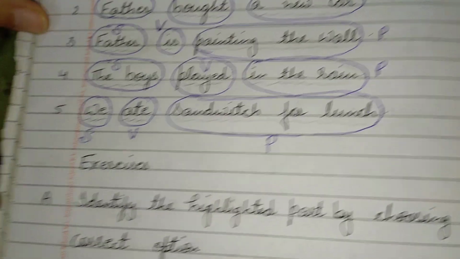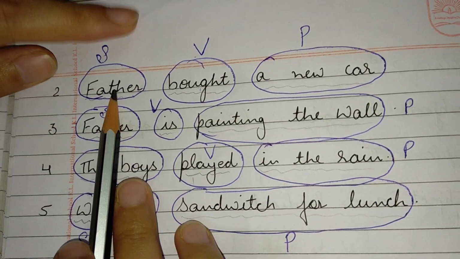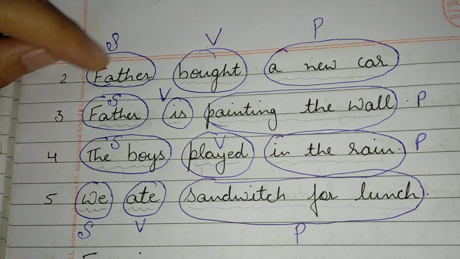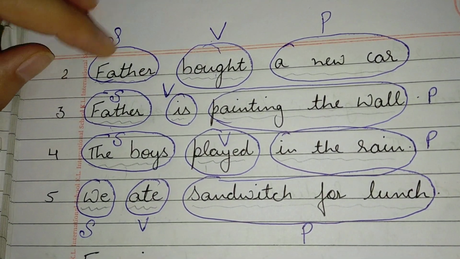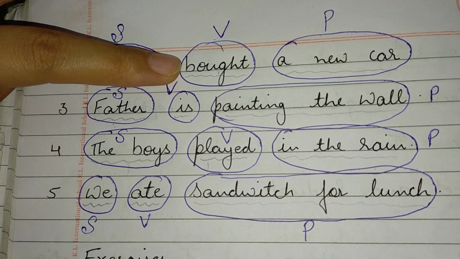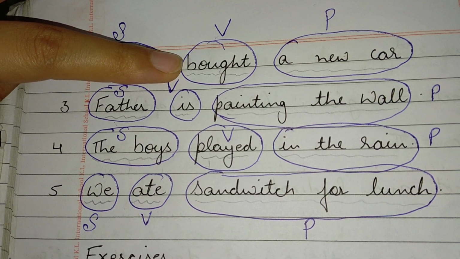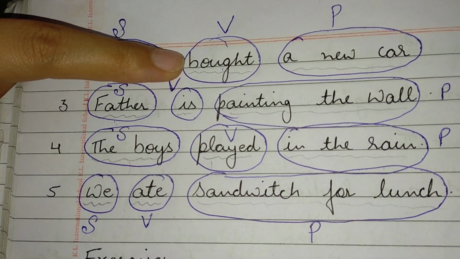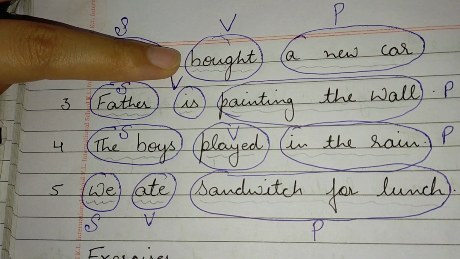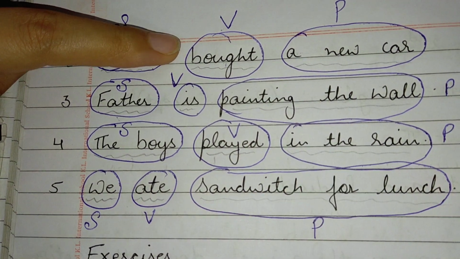Coming to more examples. Father bought a new car. So father is a person. Bought is helping verb. A new car, what he bought? What is the action done? He bought a new car. So predicate is a new car.